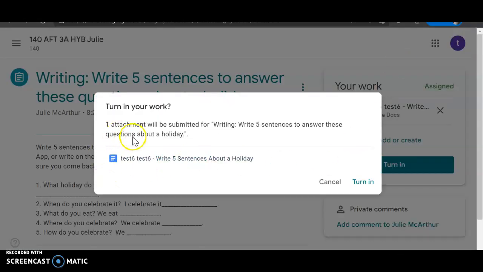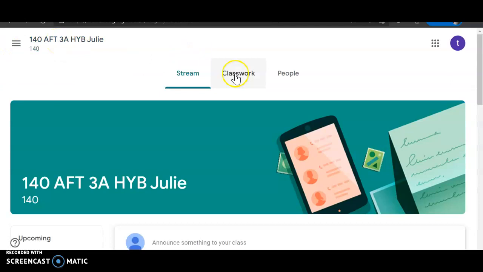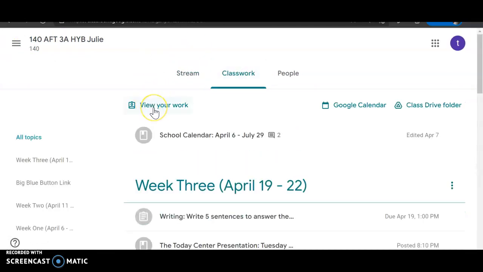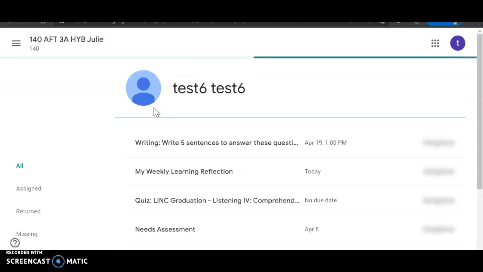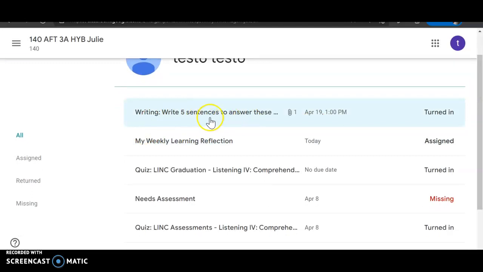Okay, and it says, do you want to turn it in? Yes, turn in. And now I can see that it's turned in here. And then just to check, I can click on classwork, and I can go view my work, and I can go down here, and it says, writing 5 sentences turned in.